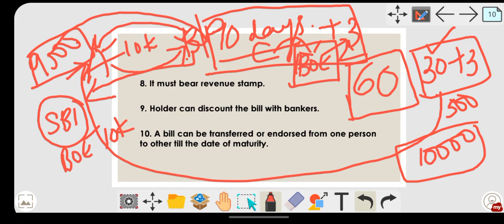So this much is sufficient for the day. I hope the bill of exchange concept is clear to you. Kindly go through the features once again. In the next class we will discuss types of bills of exchange, and we will also discuss MCQs on bills of exchange. If you have any queries relating to the subject, you can ask me.